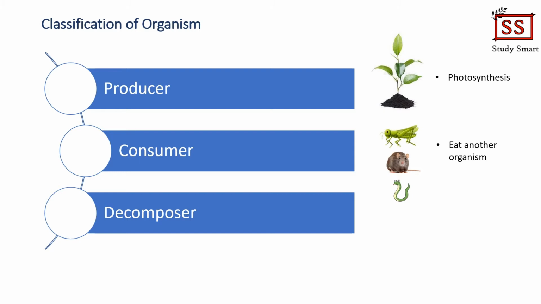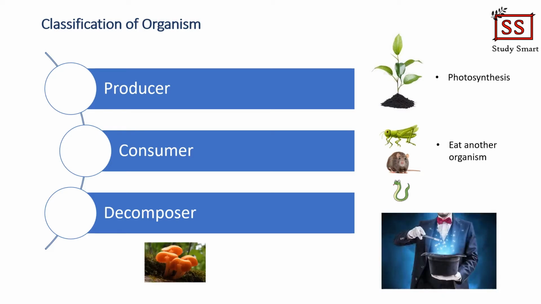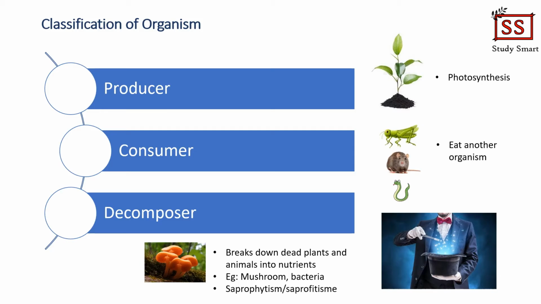So now the question is, what will happen once all these producers and consumers die? Here comes our magician, the decomposers. Decomposers will do some magic by breaking the dead animals and plants into simple matter. The simple matter will be mixed with soil and turned into nutrients that are eventually used up by the plants for their growth.